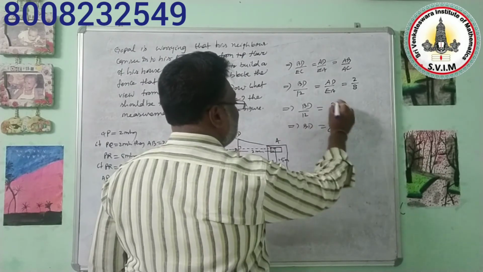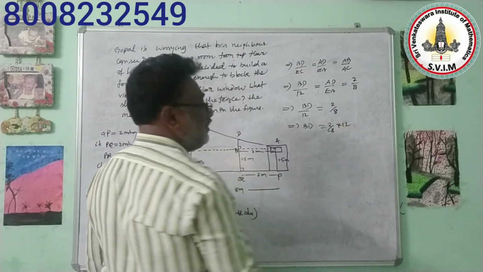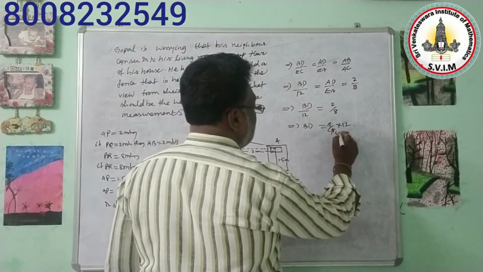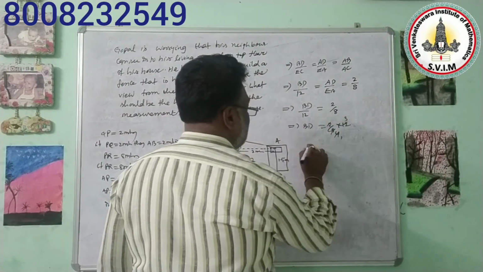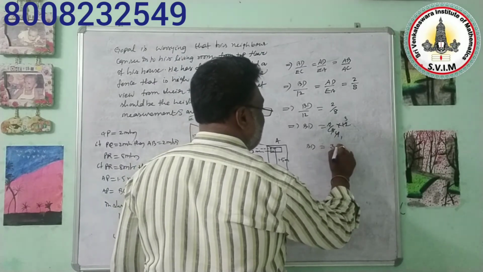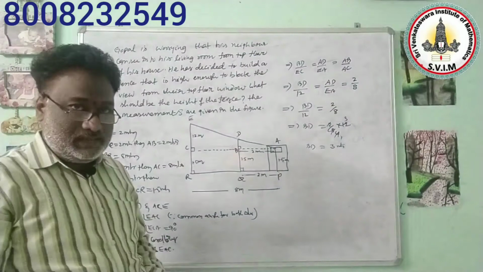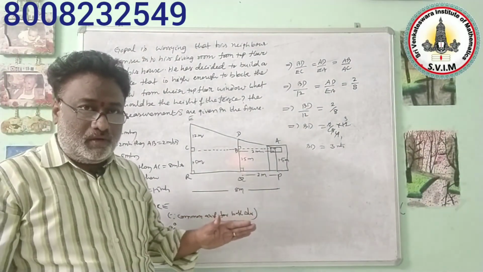So QB of measure is nothing but 1.5 meters plus BD of measurement is nothing but 3, that is equal to 4.5 meters. With this measurement, if he constructs a wall, automatically the view can be closed. Okay, yes, just observe that problem.